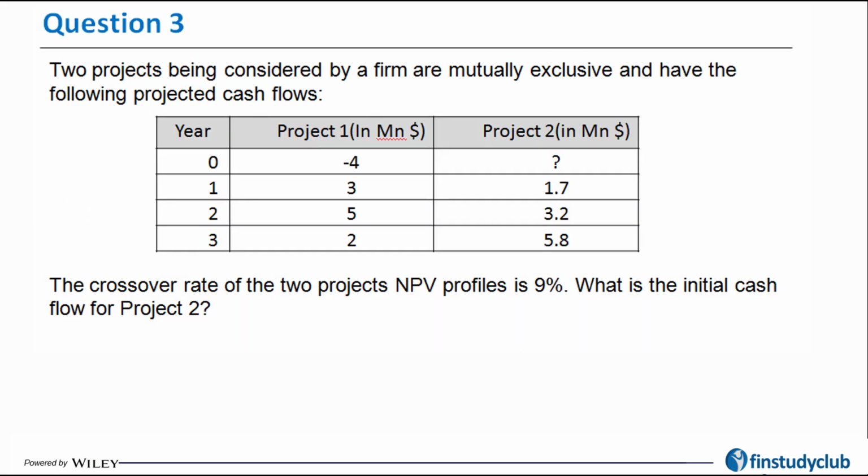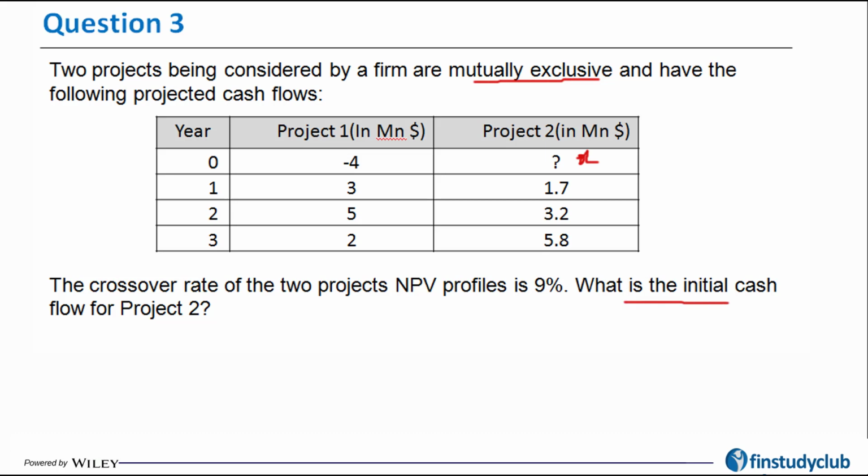which says that two projects being considered by the firm are mutually exclusive and have the following projected cash flows. Year 0, 1, 2, 3, project 1, and these are the cash flows, -4 is the outflow, and 3, 5, 2 are the inflows. Project 2, again, we don't know the value of the outflow for project 2, but we know the value for inflow. So most likely the question is going to be, find the value of X.